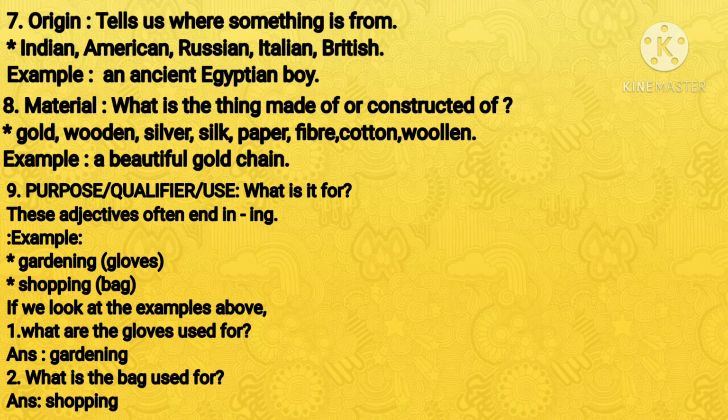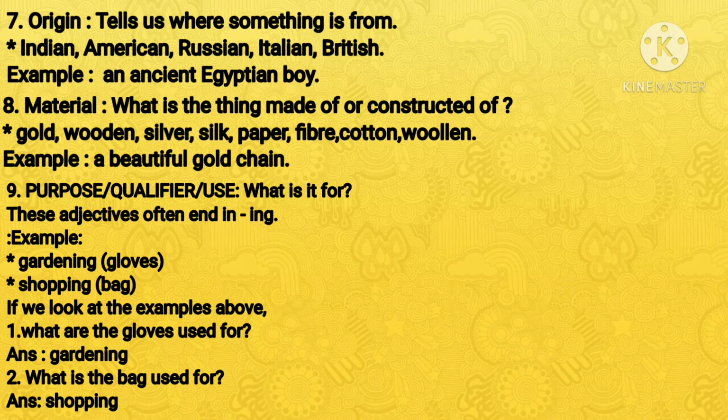Next, material. What is the thing made of or constructed of? Some examples of adjectives referring to material are gold, wooden, silver, silk, paper, fiber, cotton, woolen, etc. Example sentence: a beautiful gold chain.